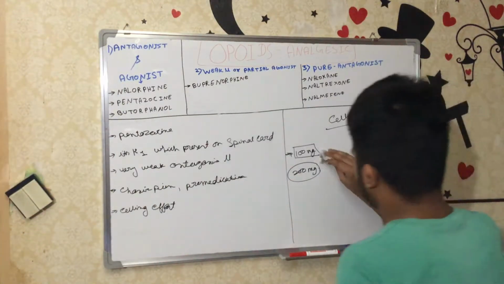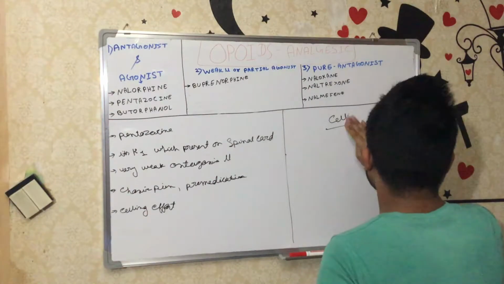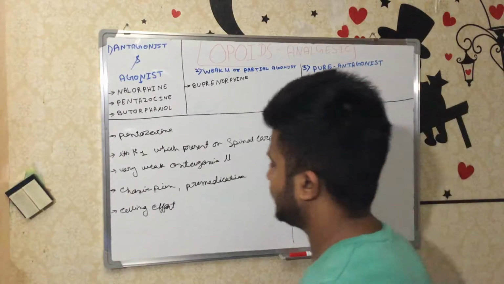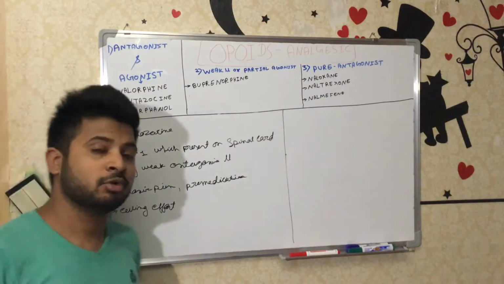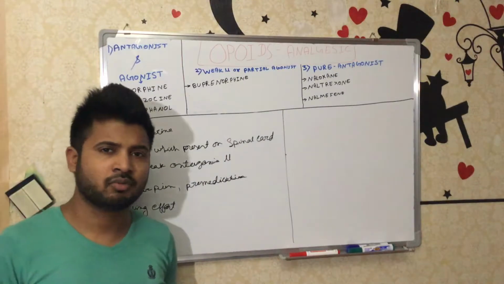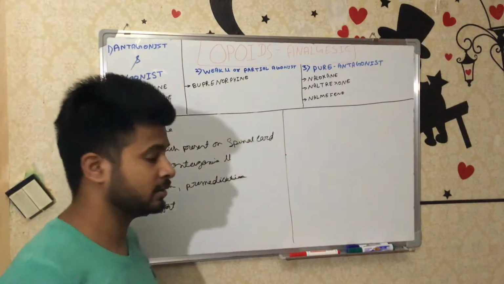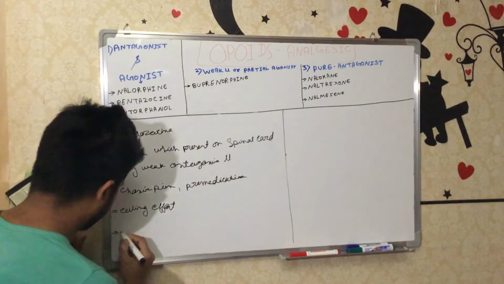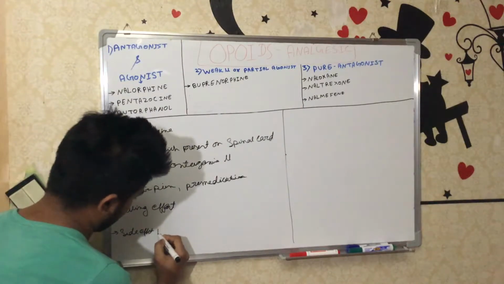If you know about the morphine effects, that is nausea, vomiting, hormonal changes, GIT constipation, and in the CNS sometimes sedation, euphoria, these are all the effects. You can watch the previous video where I discussed morphine in very much detail. So the side effects are like morphine.